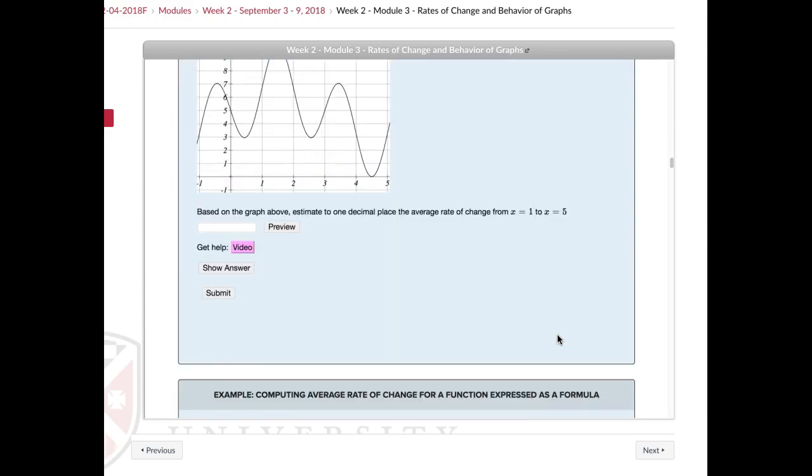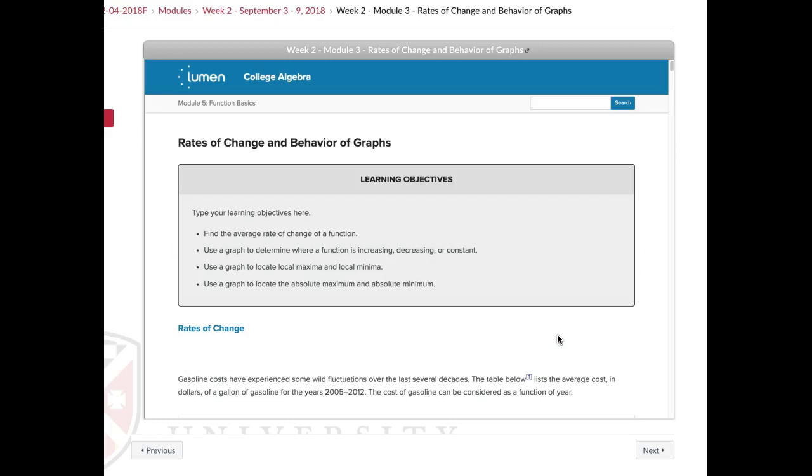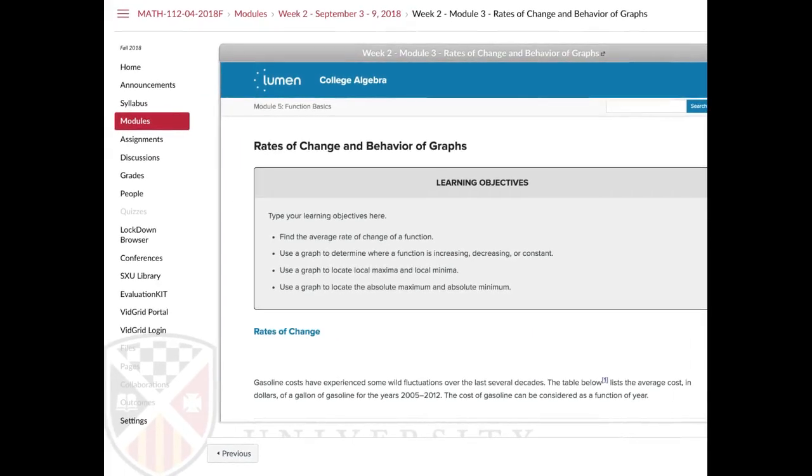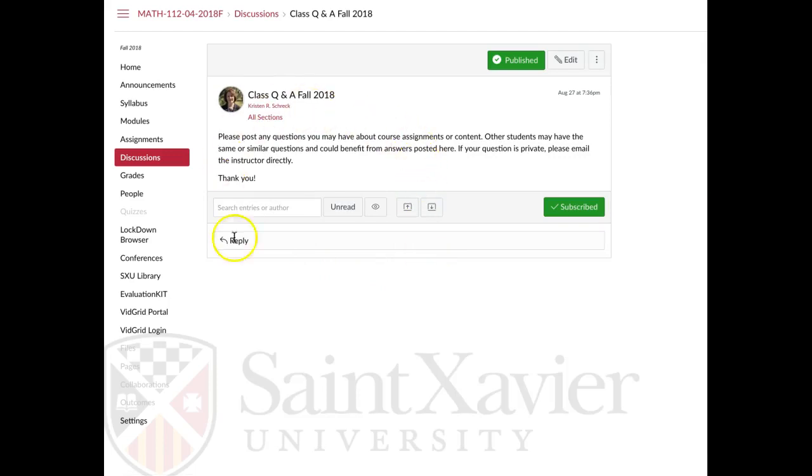And also ask a lot of questions. Many of you have been emailing me questions. What I'd like to encourage, if you have any specific math questions, not just related to your particular situation with entering grades or something, is to go to the class Q&A and ask a question there about anything about the content or the math. Then I can post solutions, because some people are asking things like about interval notation, and I can post answers there, and this will become a good resource for you.